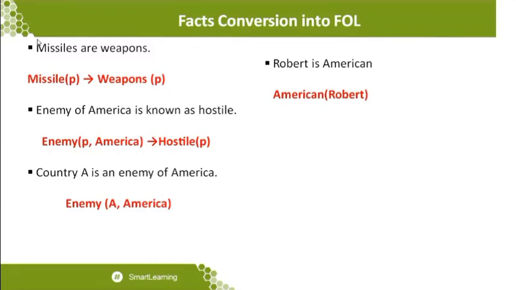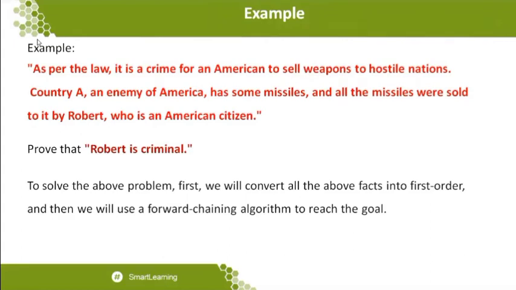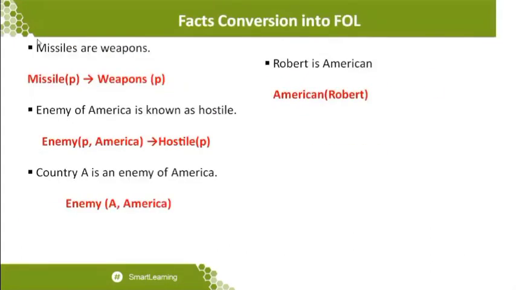Okay. So the enemy of an American is known as a hostile. That is a statement you can take in this particular way: the enemy of an American is a hostile. We can conclude this statement from this one. After reading the statement, to go to the next level of work, I can write this statement as Enemy(P, America), which implies Hostile(P). So Enemy(P, America) implies Hostile(P). I can take this particular statement like this.